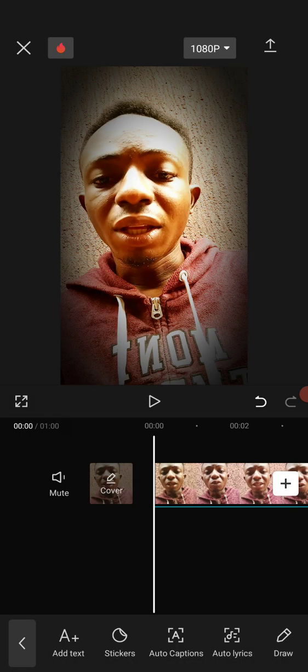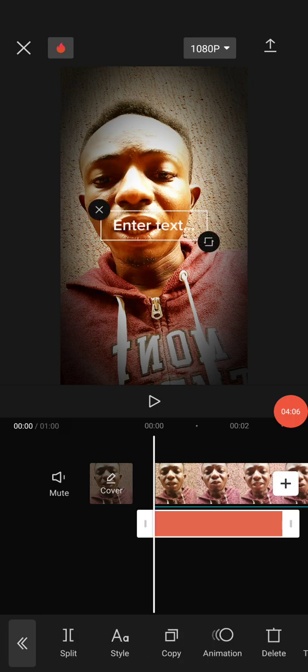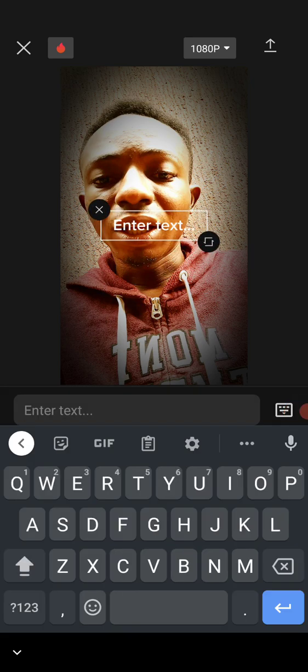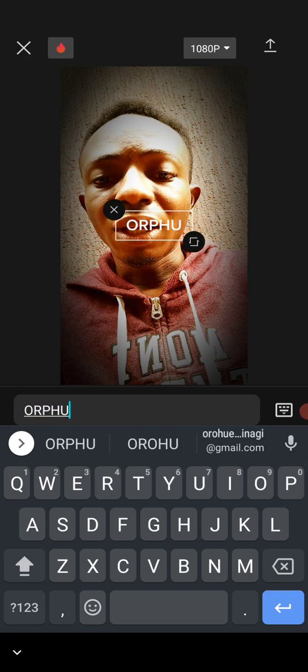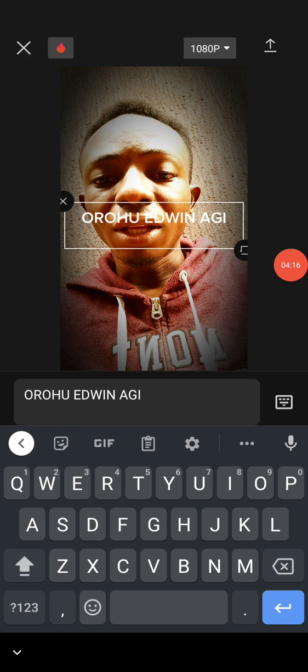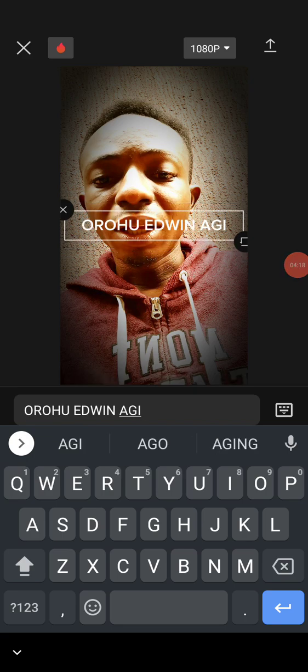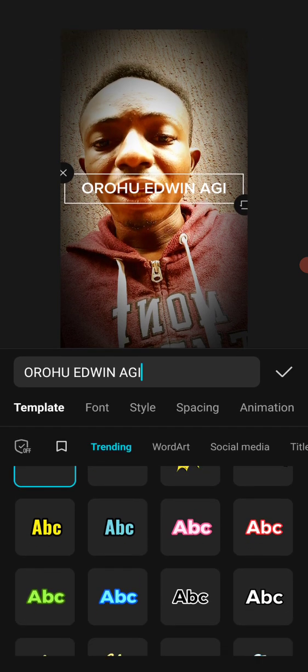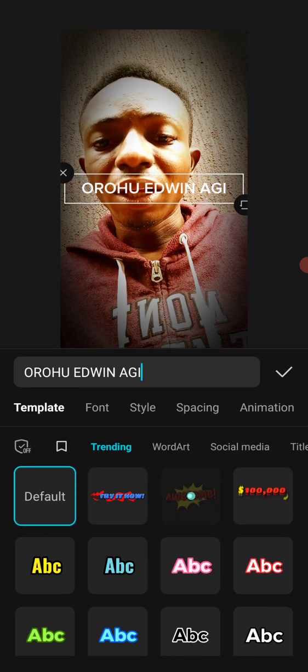So you can see the first one here is add text. So I can decide to type something here manually. I can type maybe my phone number or my name. I can type my name and I can click any font I want to use here. Can you see this one here? Already applied this.